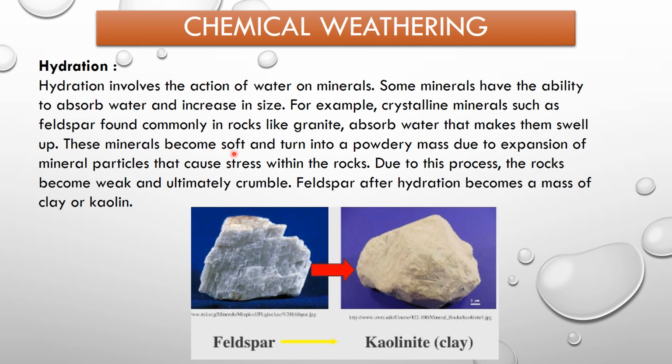These minerals become soft and turn into a powdery mass due to expansion of mineral particles that cause stress within the rocks. Due to this process, the rocks become weak and ultimately crumble. Feldspar after hydration becomes a mass of clay or kaolin. As you can see in this picture, this is the mineral feldspar, and after hydration it turns into a kind of clay.